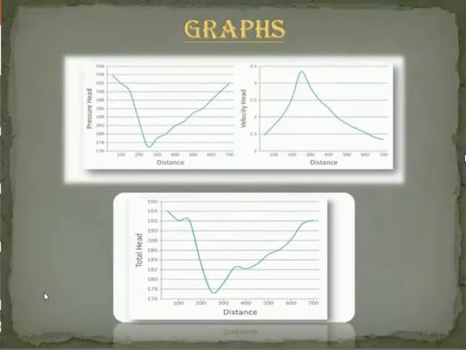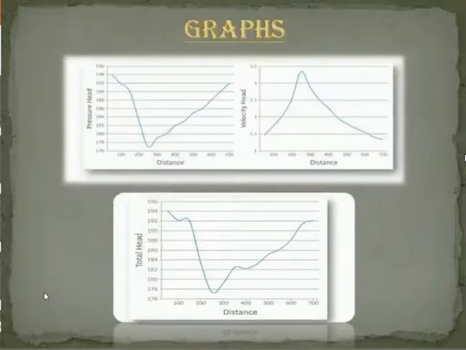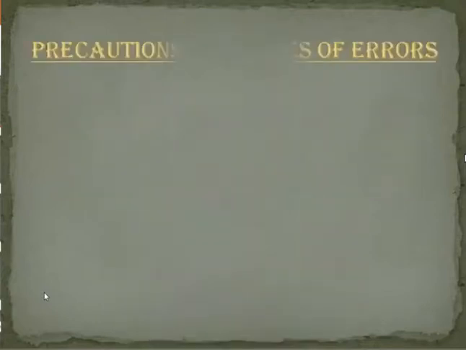In the third graph, there is a variation of total head, that is the sum of kinetic head, pressure head, and the elevation head, with the distance. So, through these observations, we can conclude that the potential head, elevation head, and kinetic head of one section equal the potential head, elevation head, and kinetic head of the other section. Now, I will call Bilwinder to express some precautions and sources of error which may occur in this experiment.